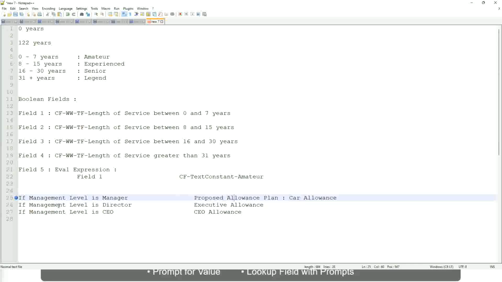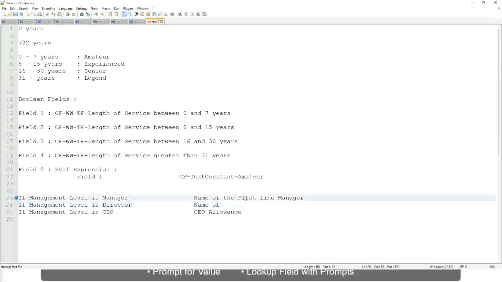Okay, forget about this. If the management level is manager, return first line manager, I mean the name of the first line manager. If it is director, name of, oh sorry, I'm getting it all wrong.